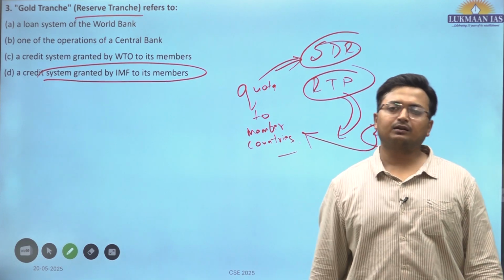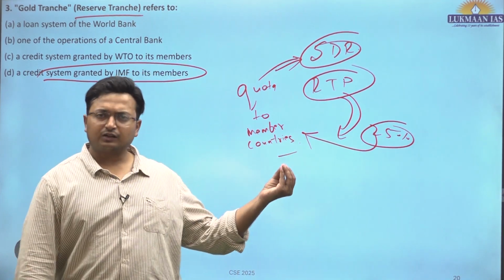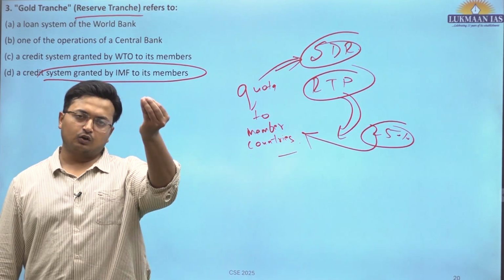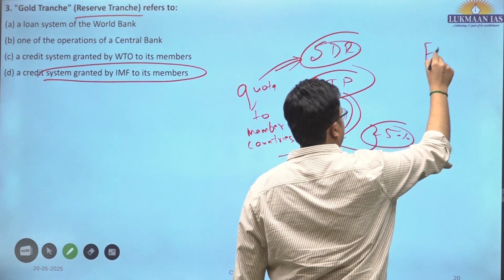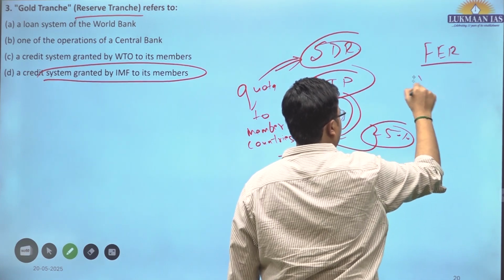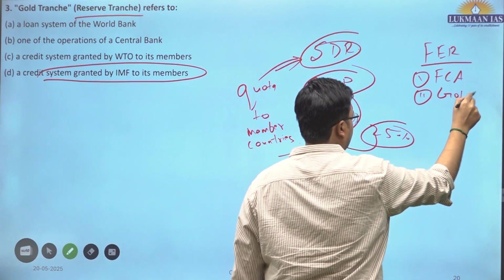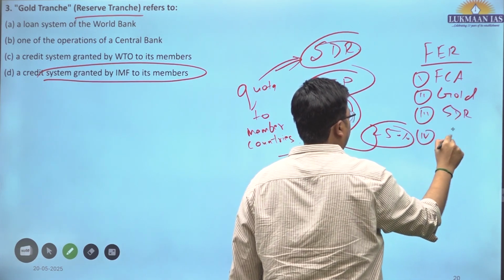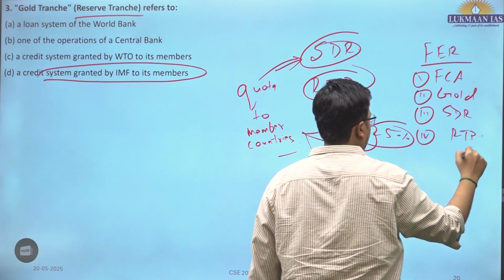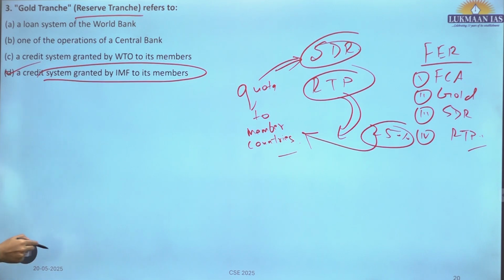So that is nothing but gold tranche. This forms part of India's foreign exchange reserves. The components of foreign exchange reserves are: first, foreign currency assets, second, gold bullion, third, SDR quota, and fourth, reserve tranche position. Okay, so D is the correct answer for question number 3.